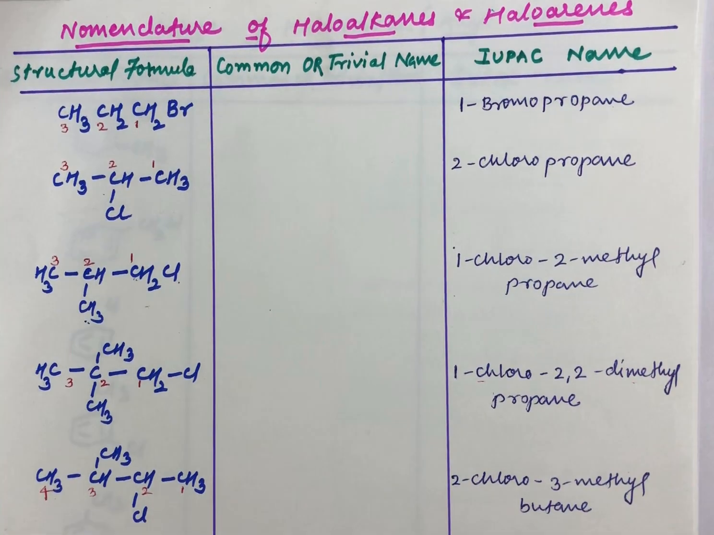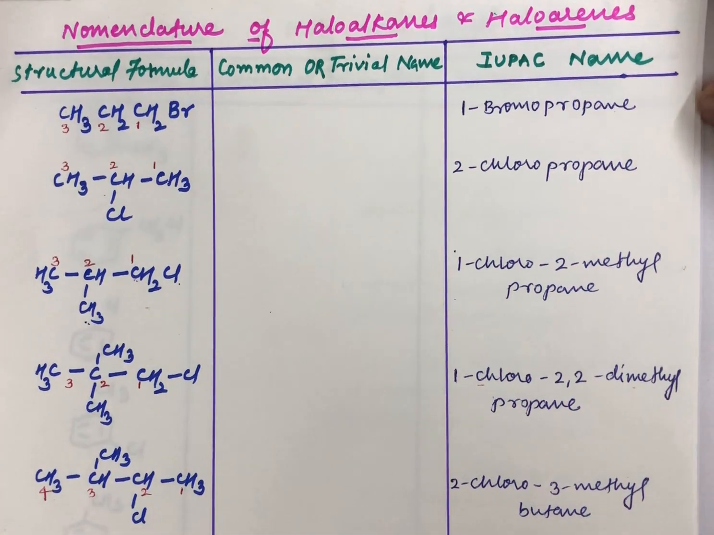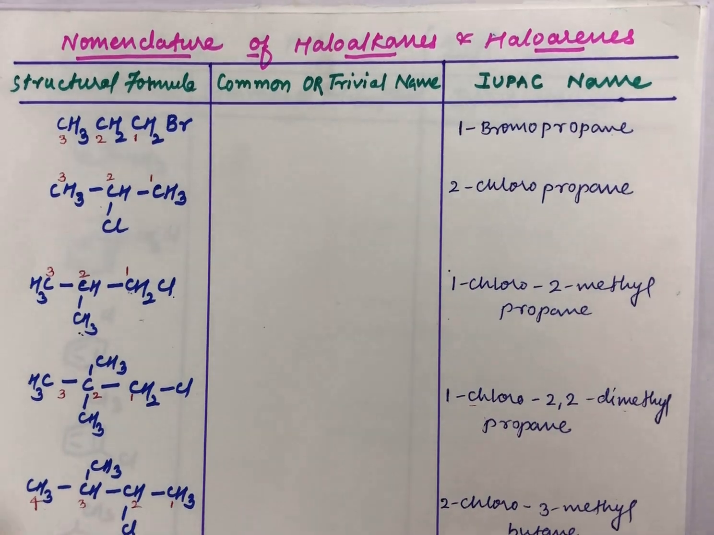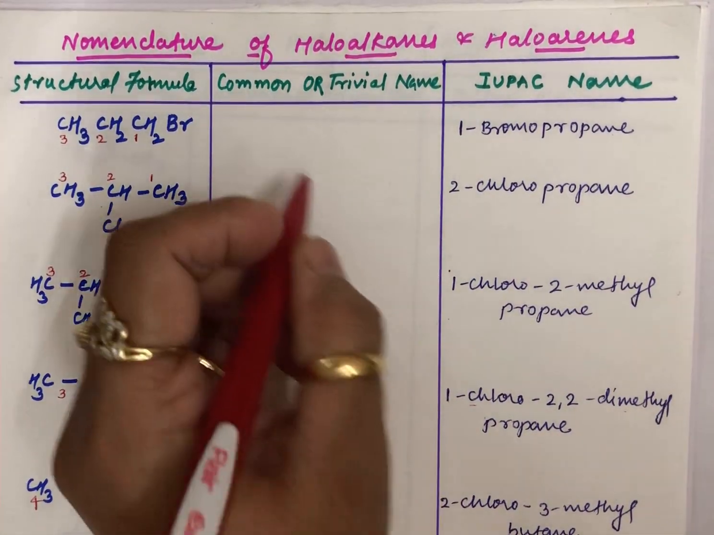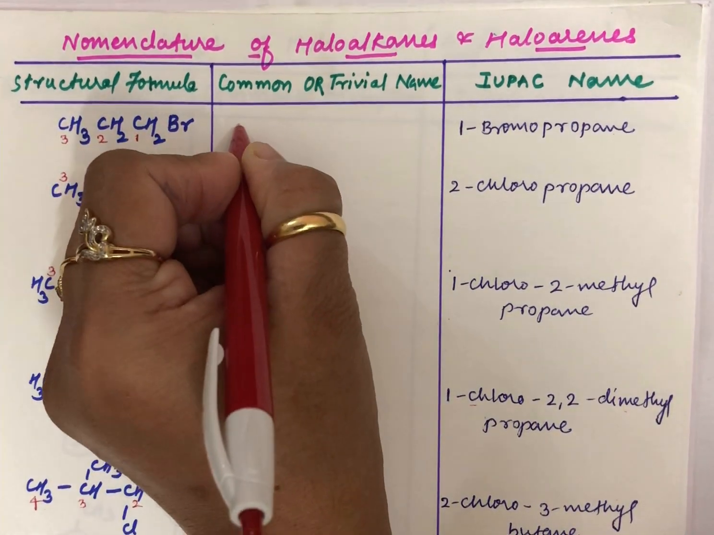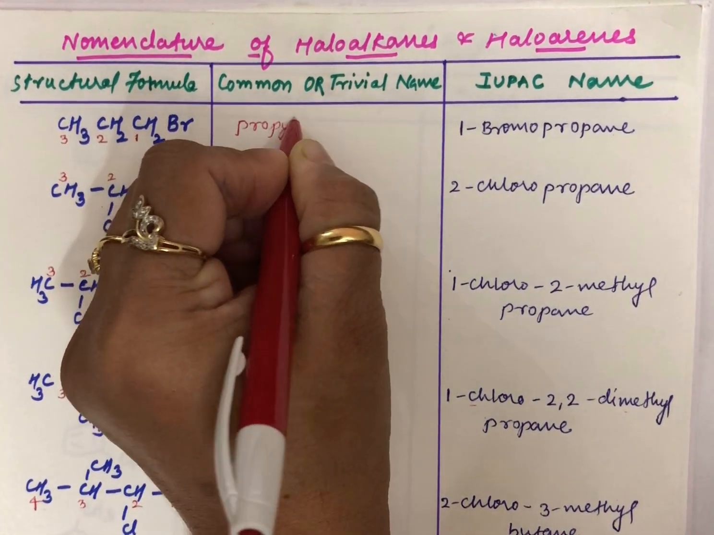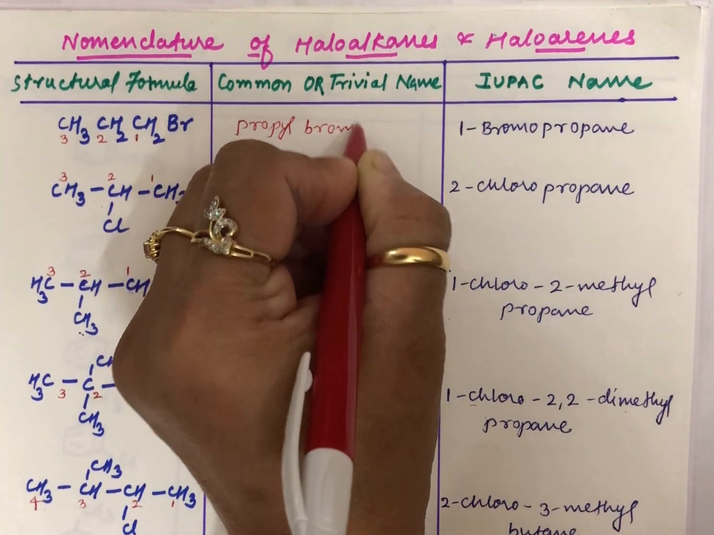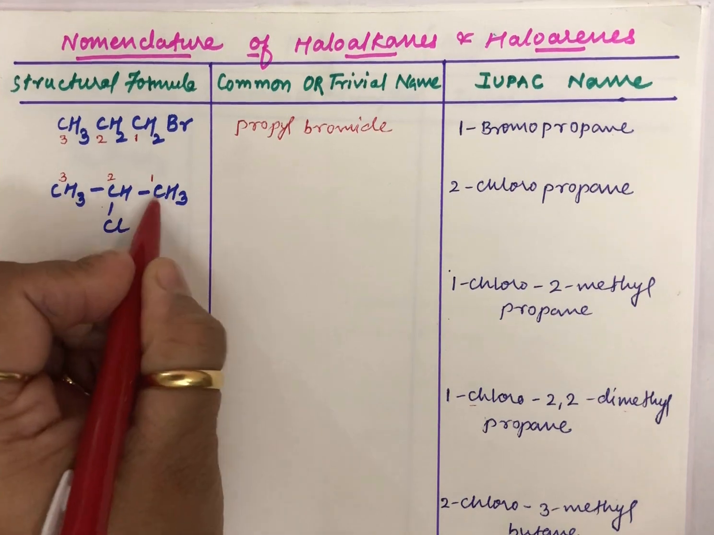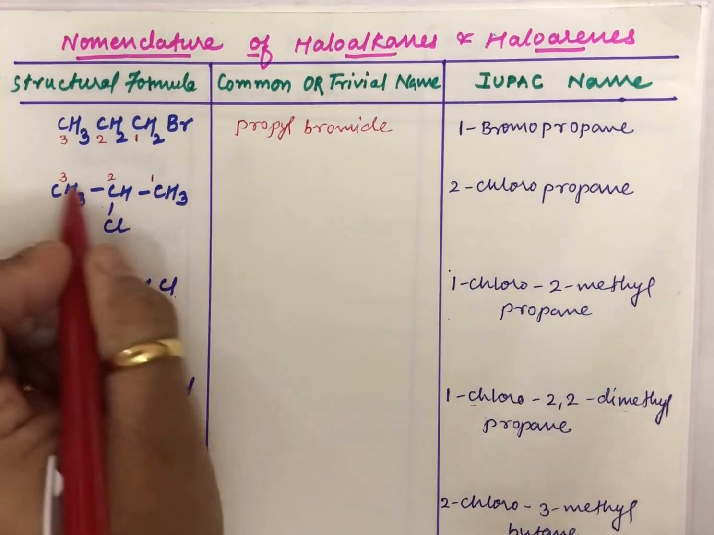Now let us discuss their trivial names. Trivial names are not usually asked. The names followed worldwide are the IUPAC system of naming only. Still, we are trying to name them in a trivial or common manner. So first, you can say it is nothing but 3 carbons, so you can call it propyl bromide. It is simple. The second one, you can say this particular carbon CH3 can be placed over here, and this is an iso group.